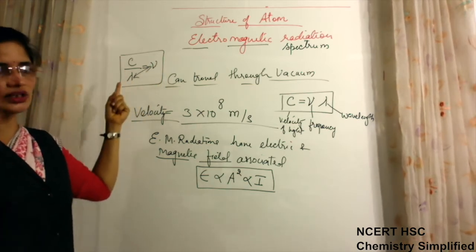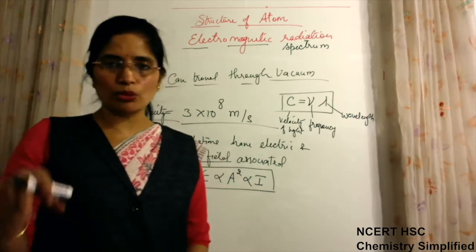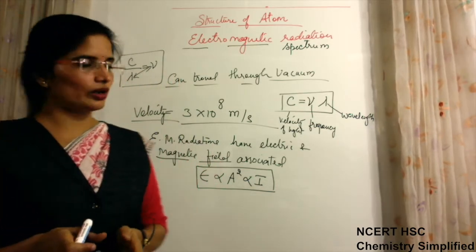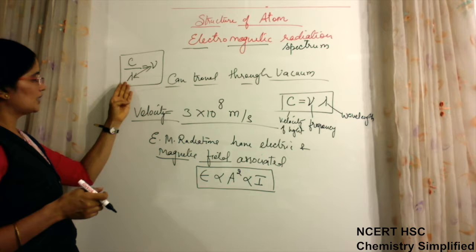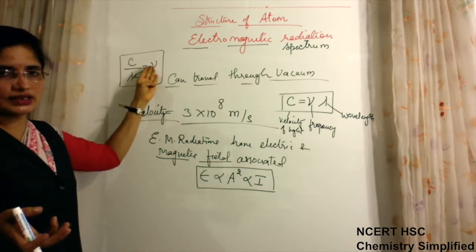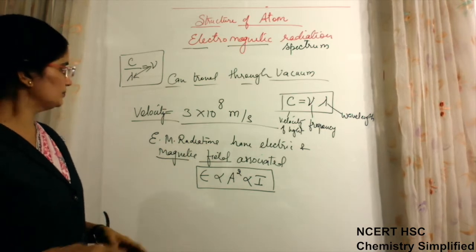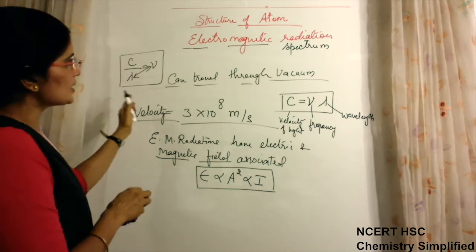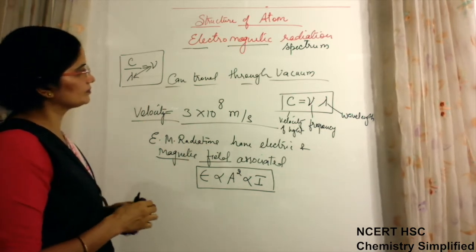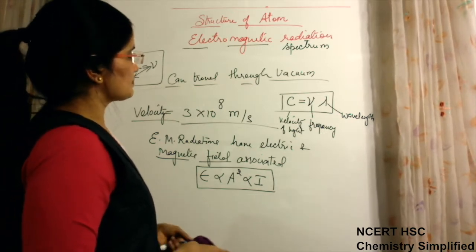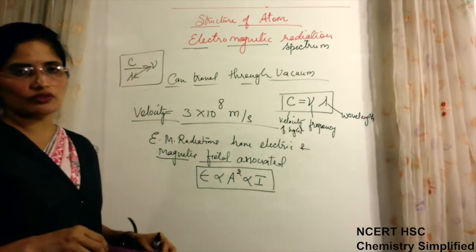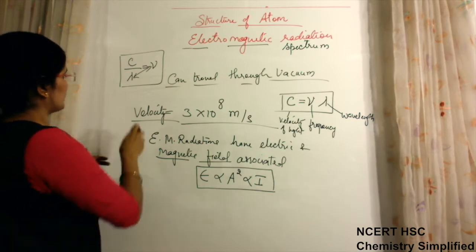Then only the number of vibrations per second can be more if the wavelength is small. Opposite to it, if the frequency is less, that means the wavelength is more. Okay. So these are all things related to the electromagnetic spectrum and the wave nature of these radiations which are coming.